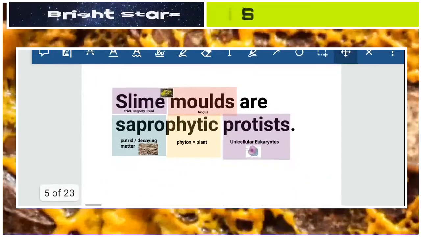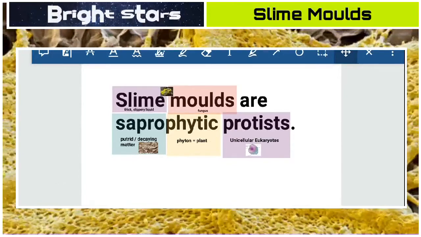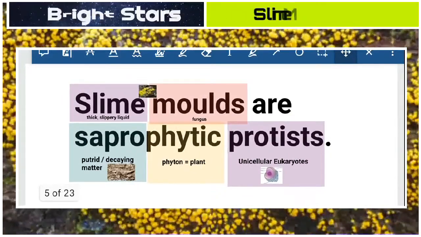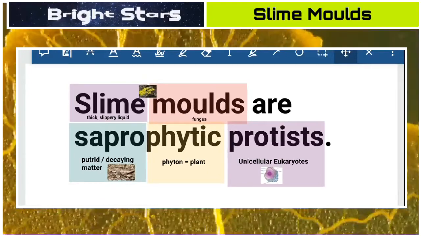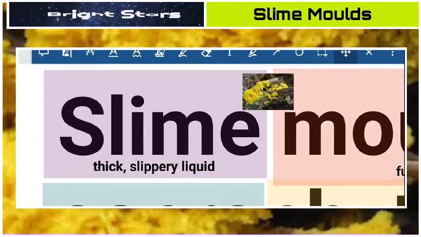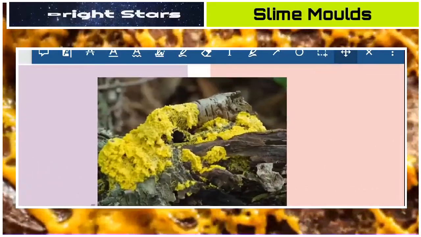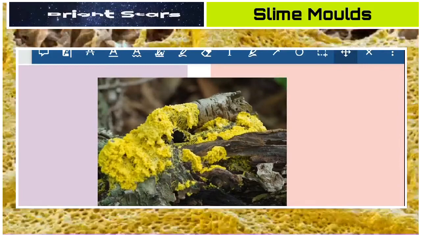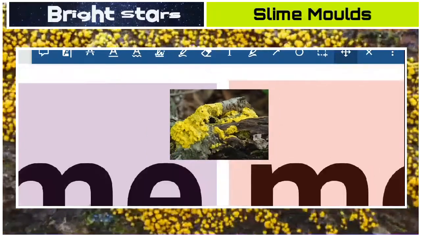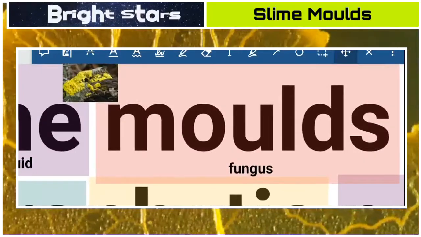The next important sentence is: slime molds are saprophytic protists. What is meant by slime? There are four important words in this sentence: slime, molds, saprophytic, and protist. The first word is slime. Slime means a thick, slippery liquid. In this picture you can see slime molds. These are fungi-like organisms which are slippery in their physical state. The next word is molds. Molds means fungus or fungi.